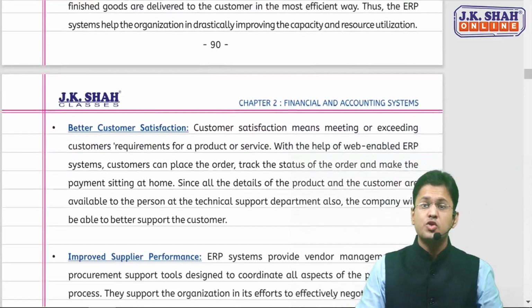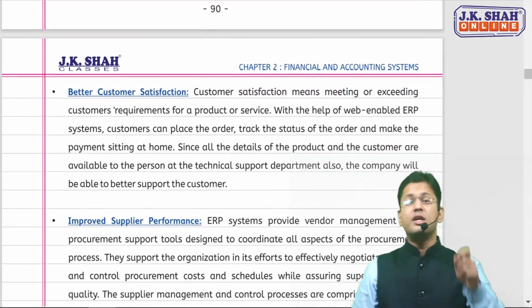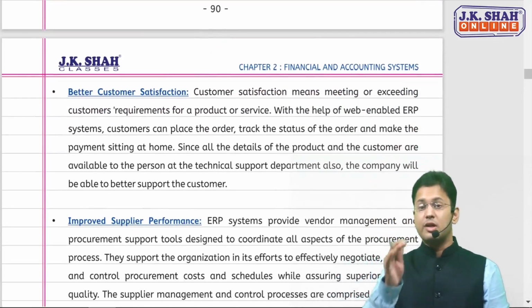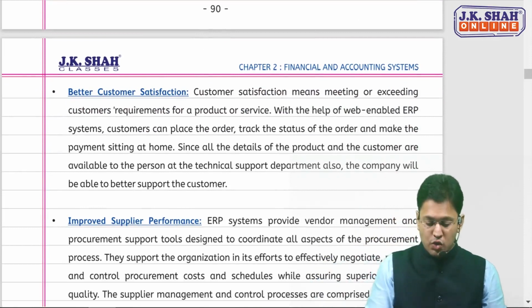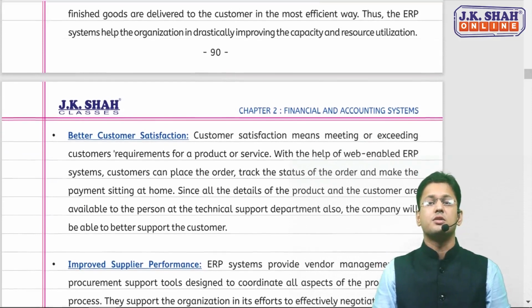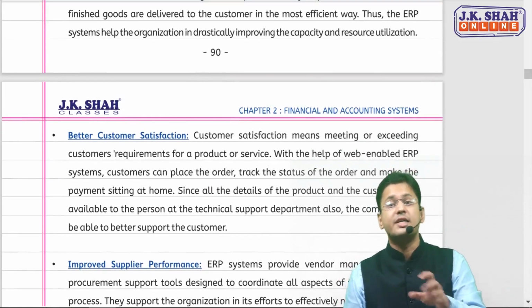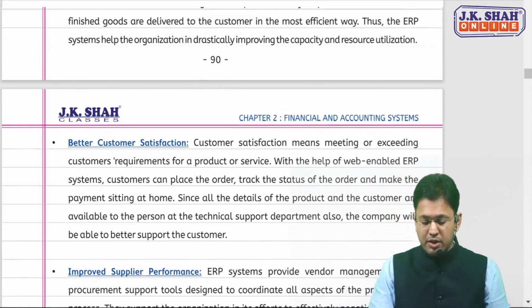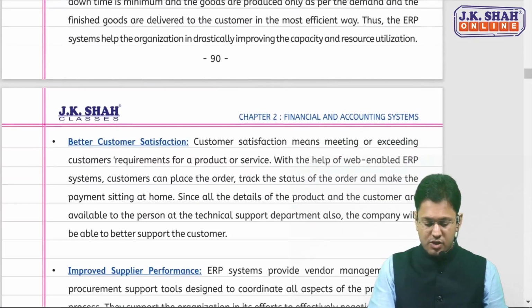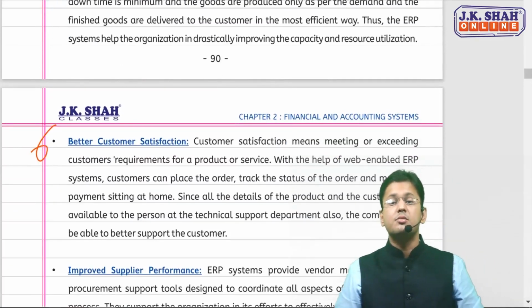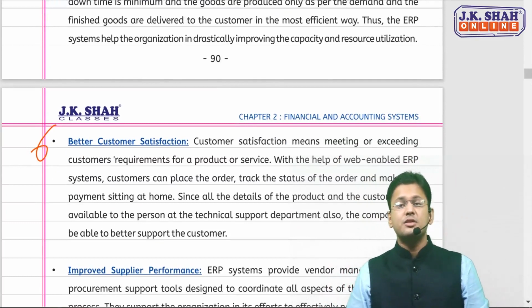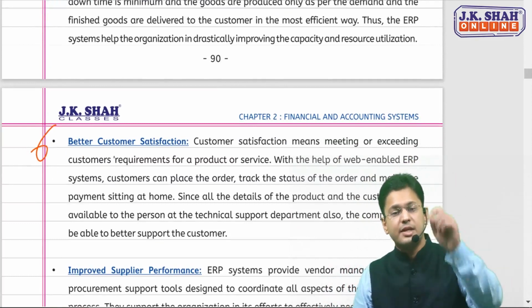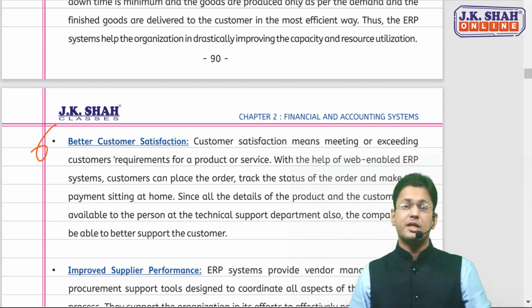Now since resource utilization has improved, you can deliver better value to your customers, because the cycle time has reduced and on-time shipment was there. So better customer satisfaction. The customers are satisfied. So we can take this as point number 6. Sir, our customers are satisfied. Again, customer satisfaction, how? The customers can place the orders online. They can pay online.